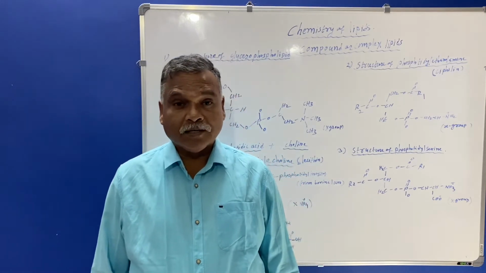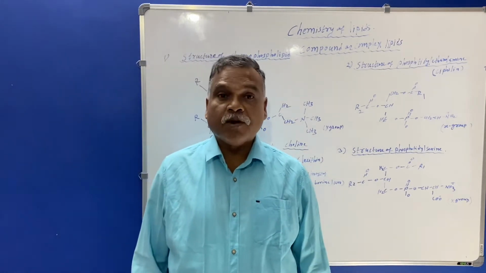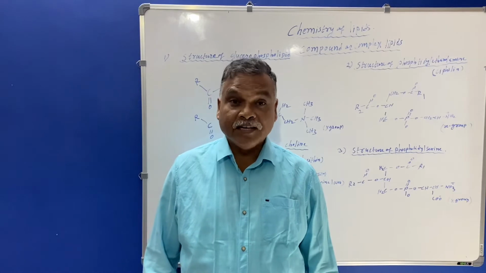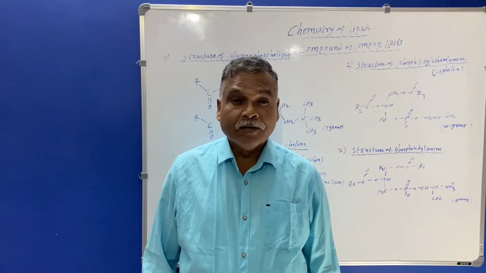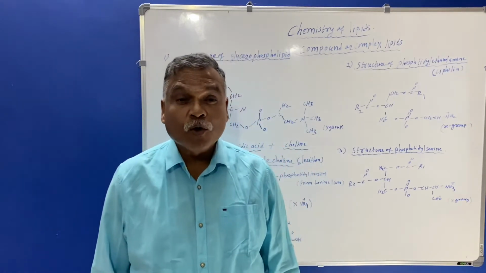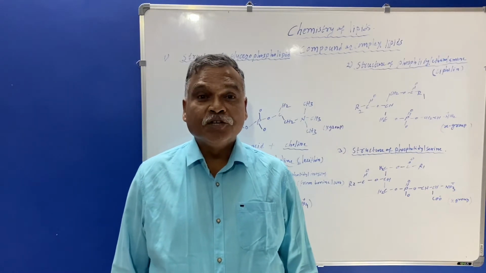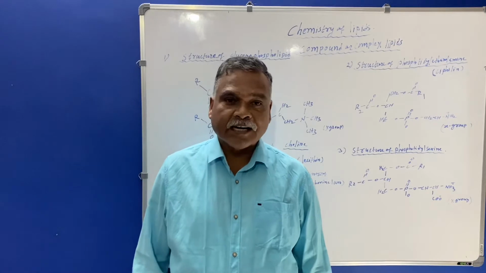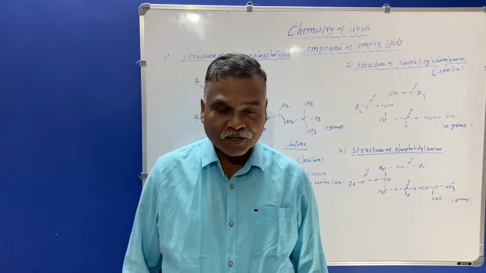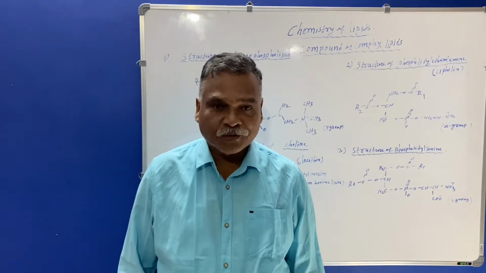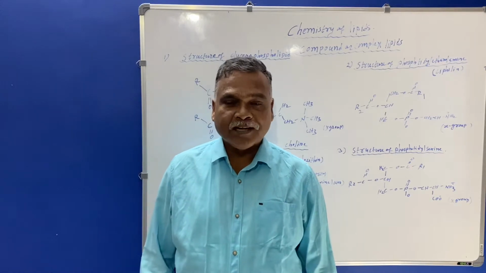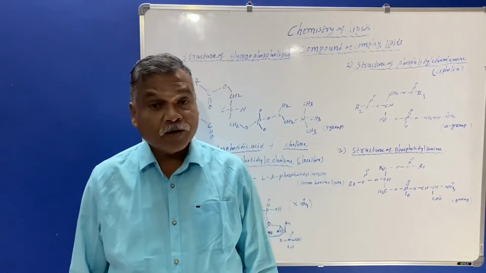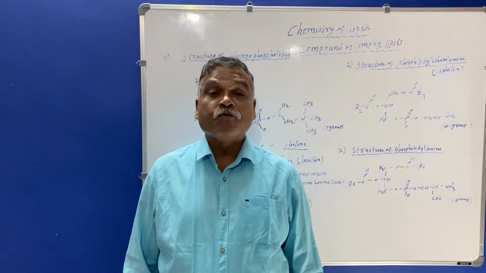The alcohol which is present in the form of glycerol will be in the glycerophospholipid, and the alcohol sphingosine is present in the sphingophospholipid. Therefore the phospholipids are classified as glycerophospholipids and sphingophospholipids. But today we are going to see the glycerophospholipids.